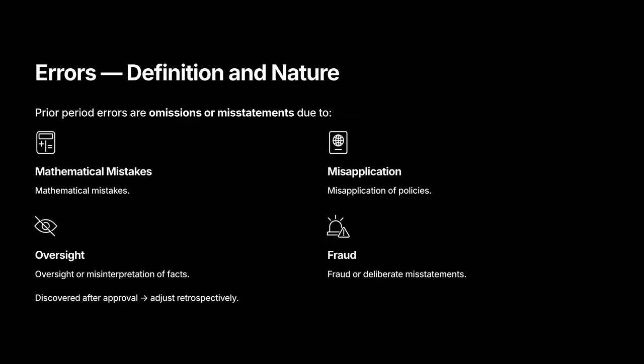Errors, definition and nature. Errors are mistakes in prior period financial statements. They can come from arithmetic slips, misapplied policies, oversight, or even fraud. When discovered, treat them as prior period errors, not as estimate changes. Correcting them improves reliability and user trust.